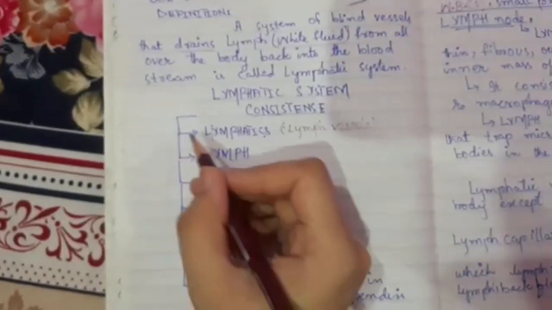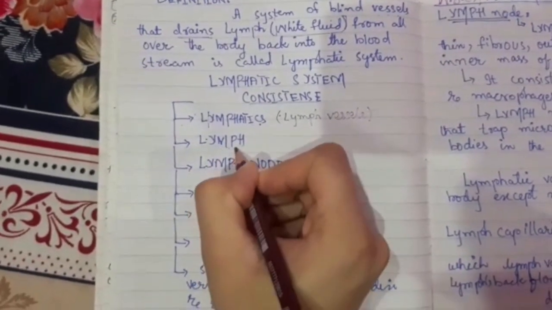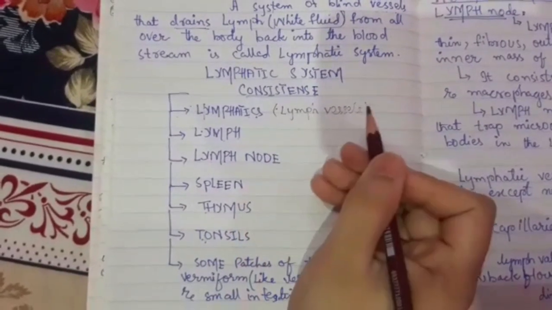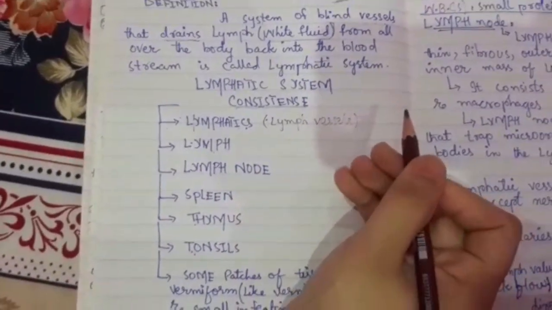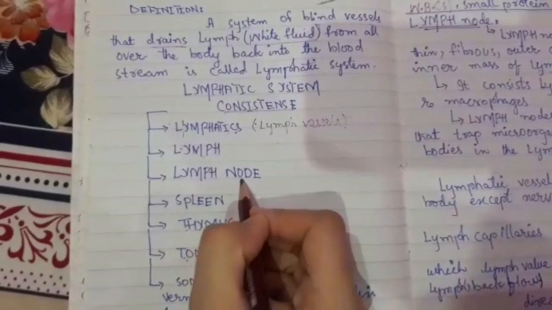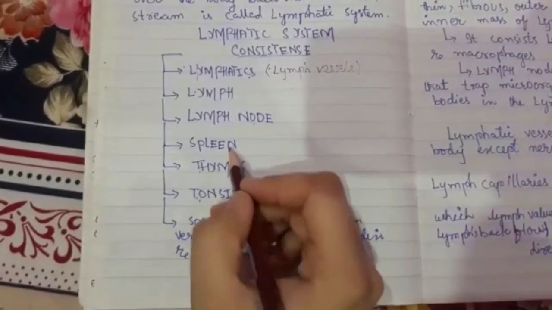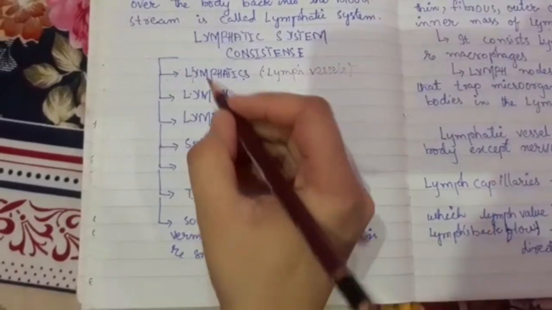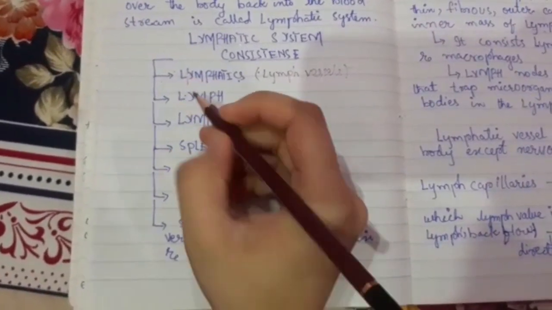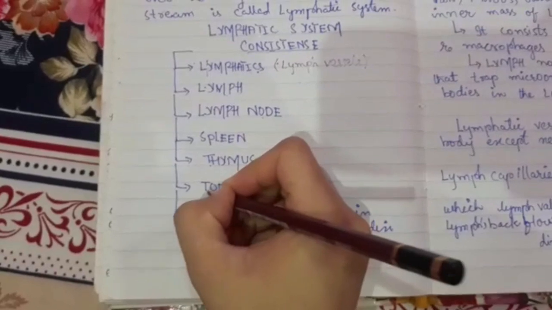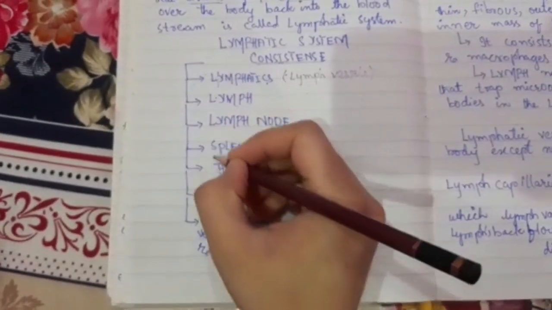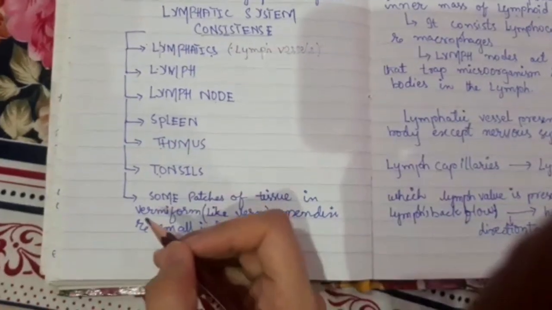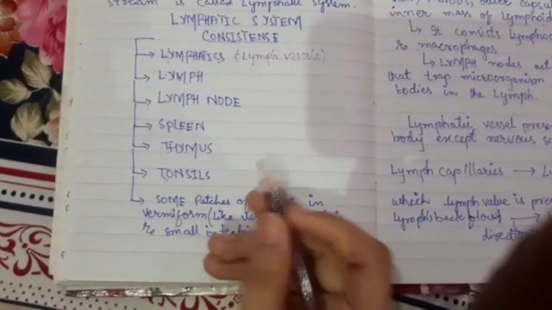Number 2 is lymph, a white fluid or colorless fluid. Number 3 is lymph node, spleen, thymus and tonsils. I have a trick for this. You may say LLLSTT. It will help you to understand more.